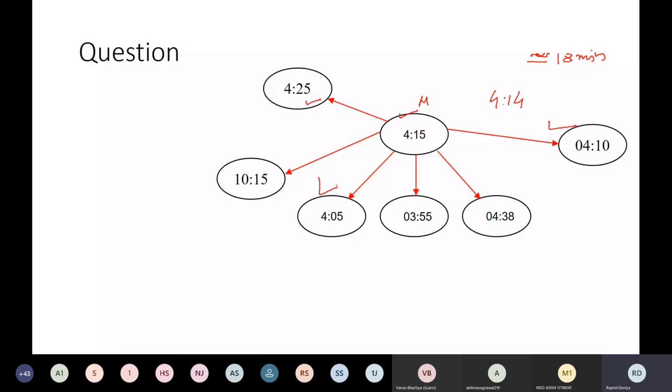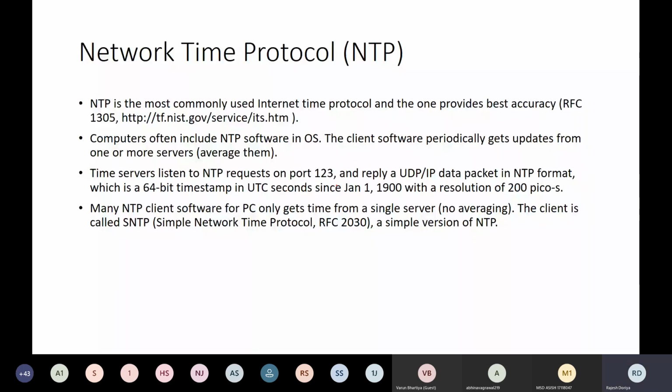So now we'll move further to the next concept, and that concept is the Network Time Protocol. We call it NTP. And this is the most commonly used internet time protocol. And why is this famous? Because it gives us the best accuracy. The request for comments is just a document, and the document number is 1305. For detail, you can refer to this document.